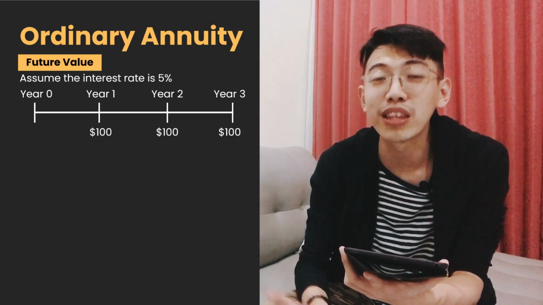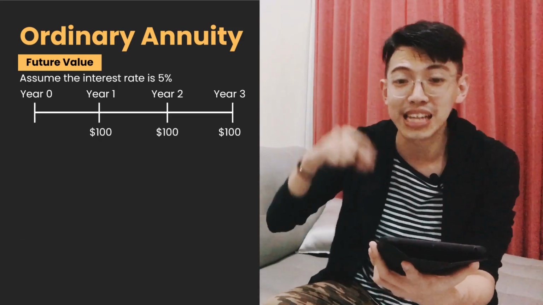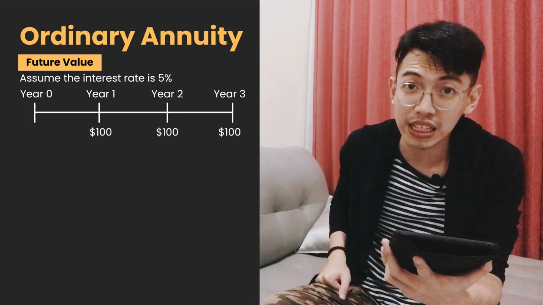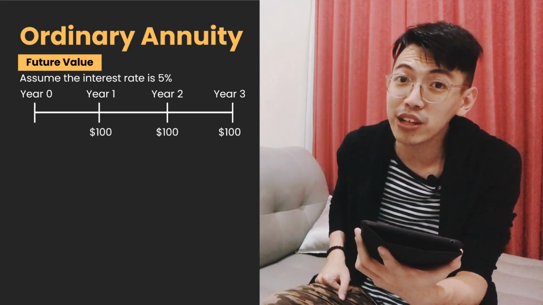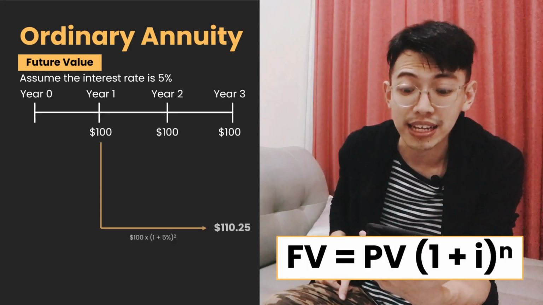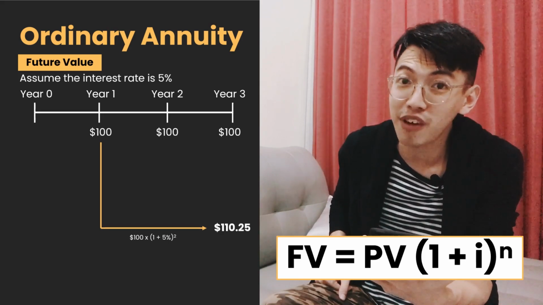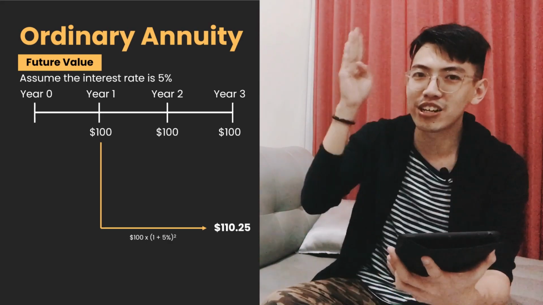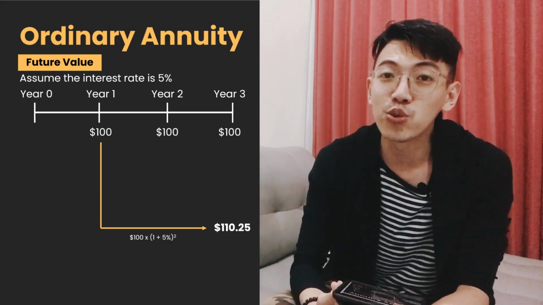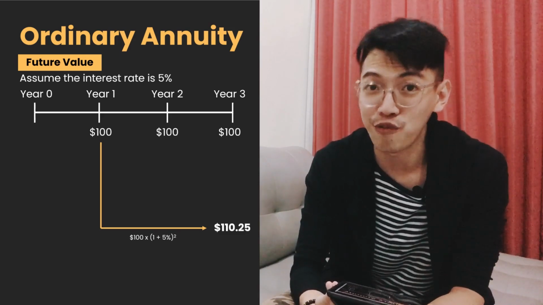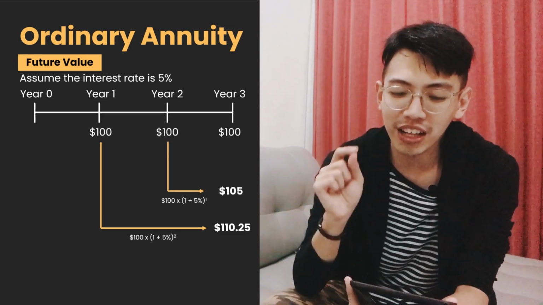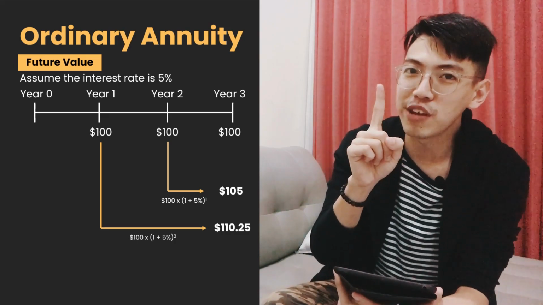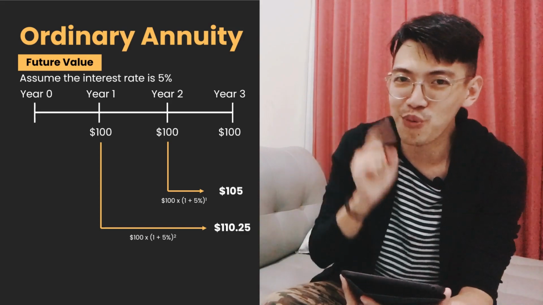Simply, we calculate the future value one by one and sum it all. For example, in year 1, the cash flow is 100. Future value equals present value times 1 plus I to the power of n. So 100 times 1 plus 5% to the power of 2, because the difference between year 1 and year 3 is 2 years. It is 110.25. Year 2, 100 times 1 plus 5% to the power of 1, because the difference between year 2 and year 3 is 1 period.